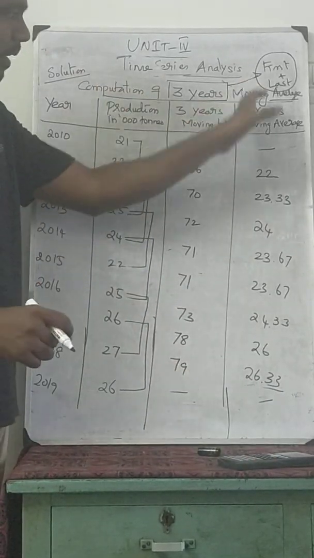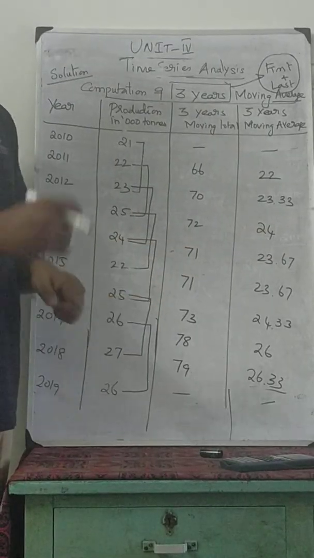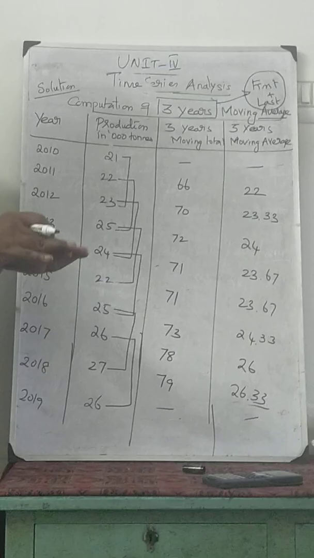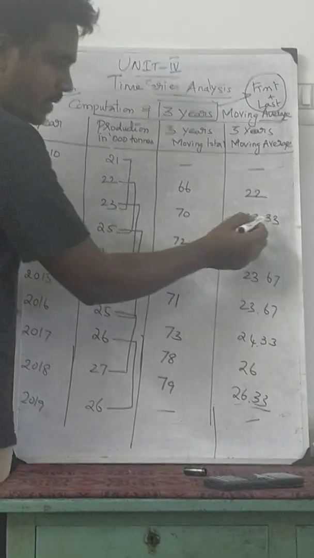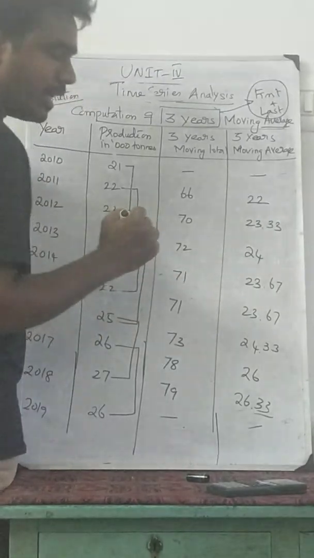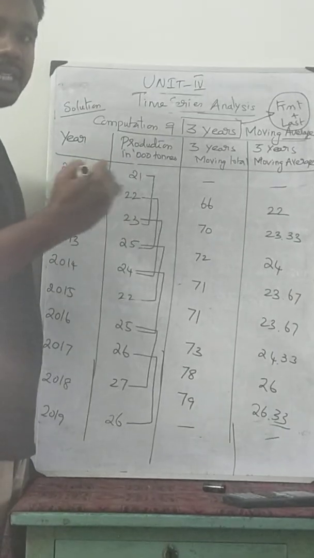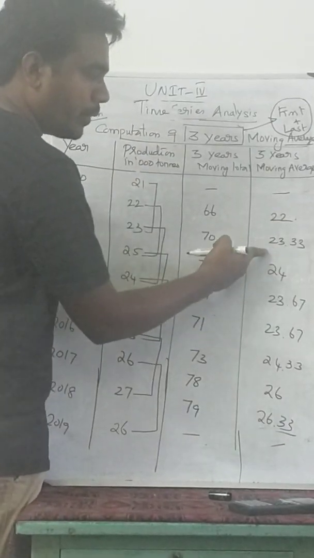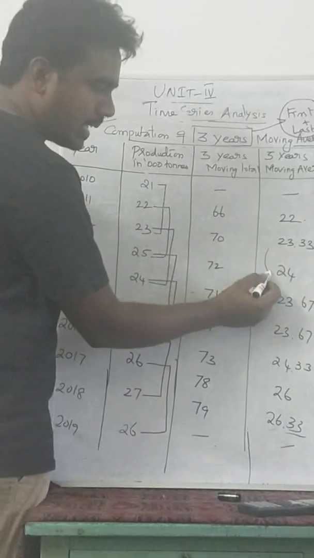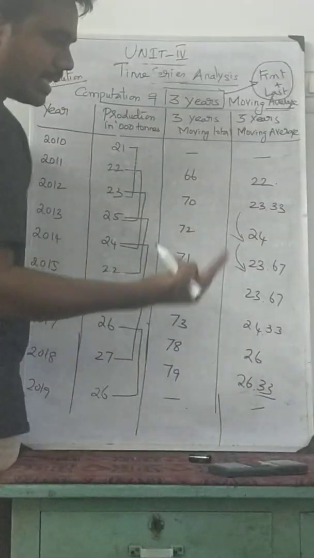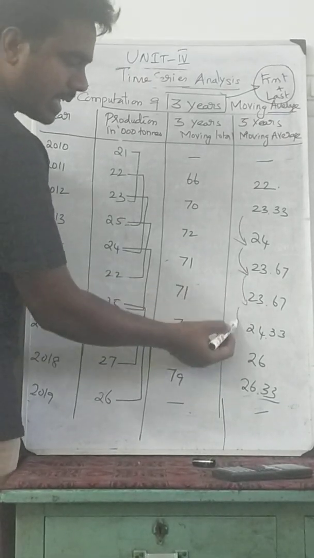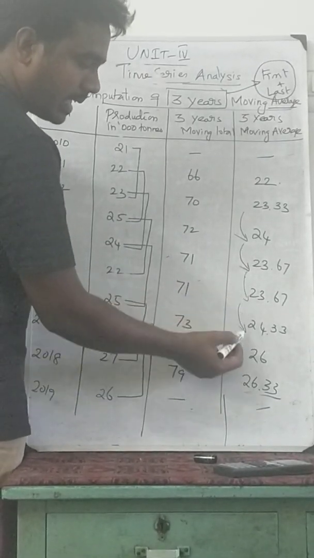This is why we use the 3 years moving average, in order to find the trend. Here we are not going to draw any graph; using these values we identify whether it is an increasing or decreasing trend. After 22 it increased, then decreased by one point, then increased, decreased and increased again.